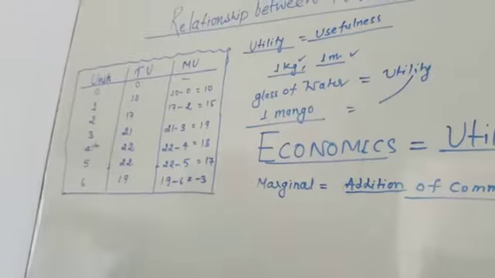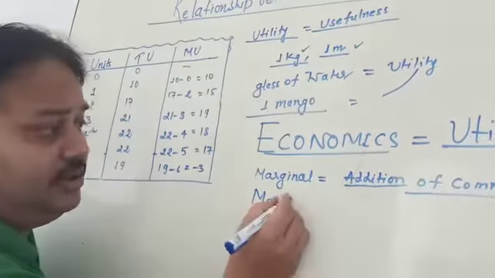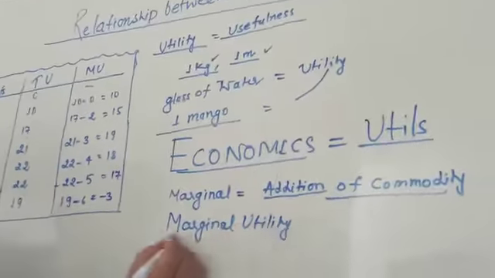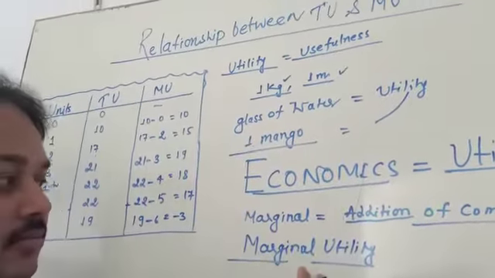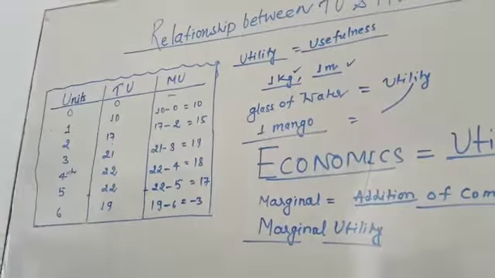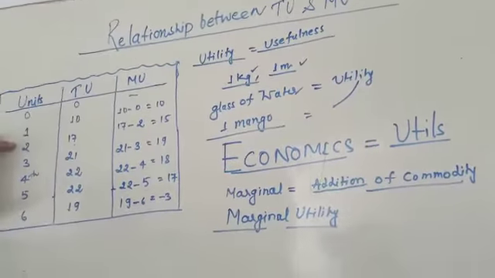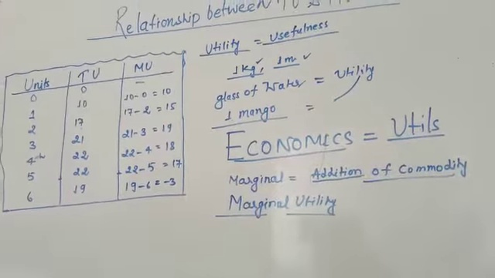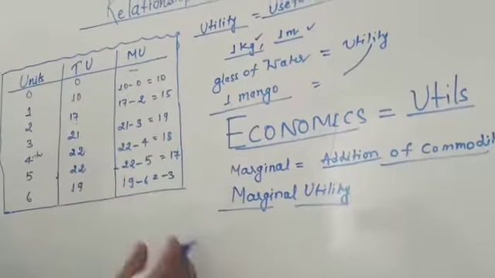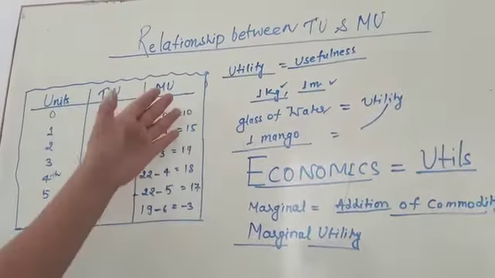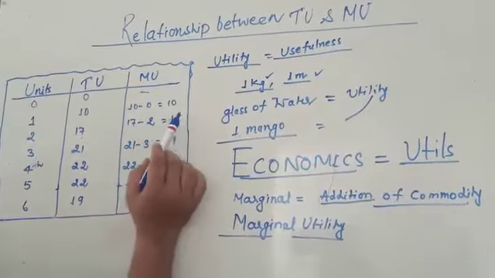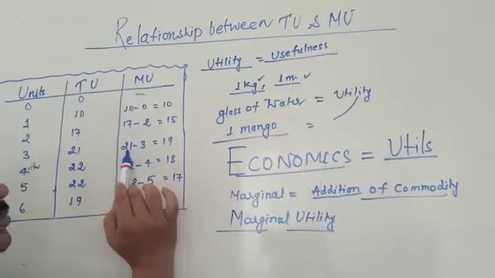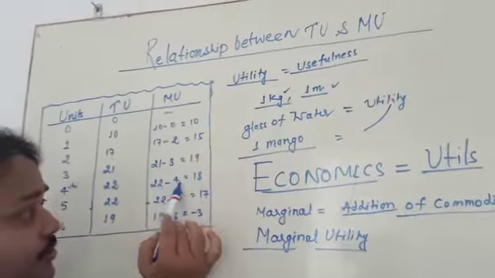And what is the meaning of marginal utility? Marginal utility has a different meaning. Marginal means addition, so marginal utility is the change when you consume the first, second, third, fourth, fifth, sixth unit. The marginal utility is calculated this way: 10, then 15, how to calculate 15? 17 minus 2, 21 minus 3, 19, 22 minus 4 is 18.